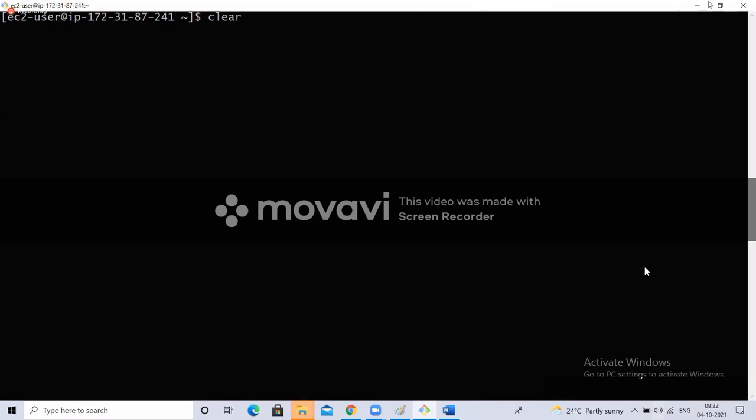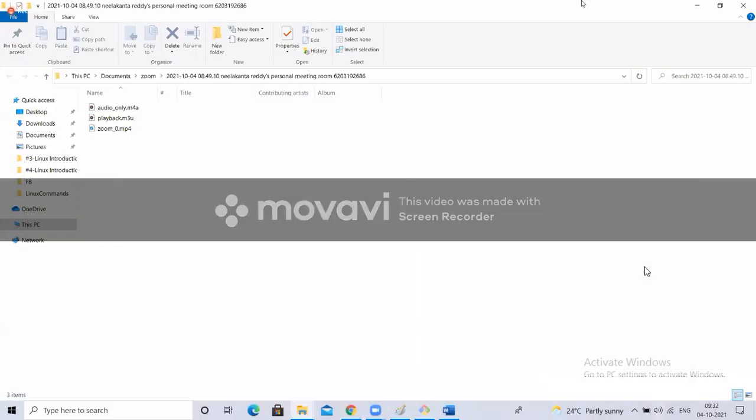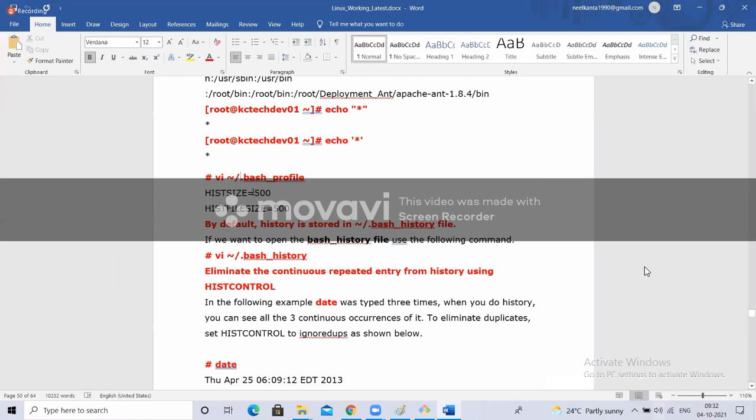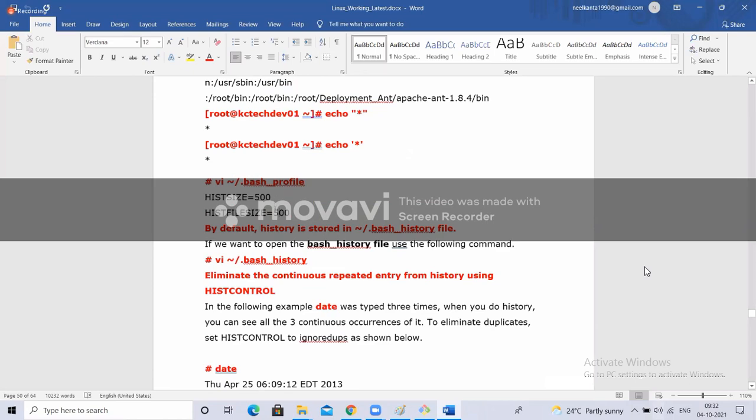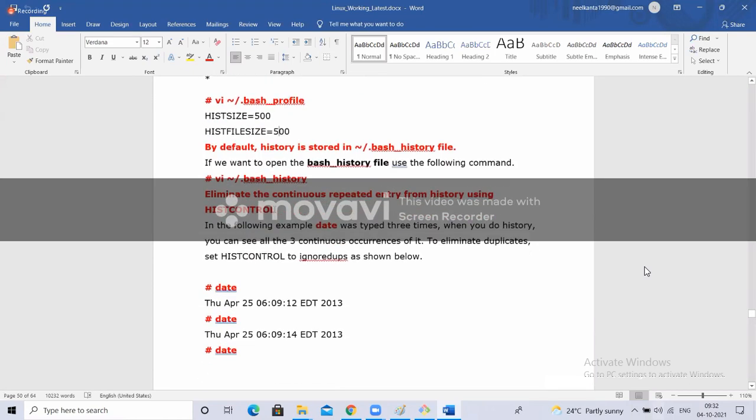In this machine, for that file, there will be some variables we have set. HISTSIZE equal to 5000, HISTFILESIZE equal to 500, like this we give. Like this we can set the information for the history: how many commands it has to store, the previous 100 commands, the previous 1000 commands.